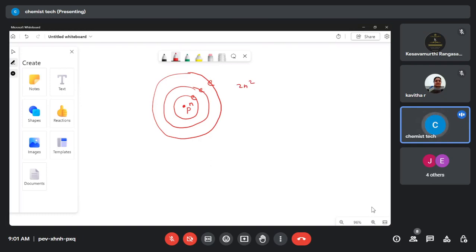The electrons revolve but do not fall into the nucleus. Here the stability is explained. Clear, everyone? The Bohr model is about stability.